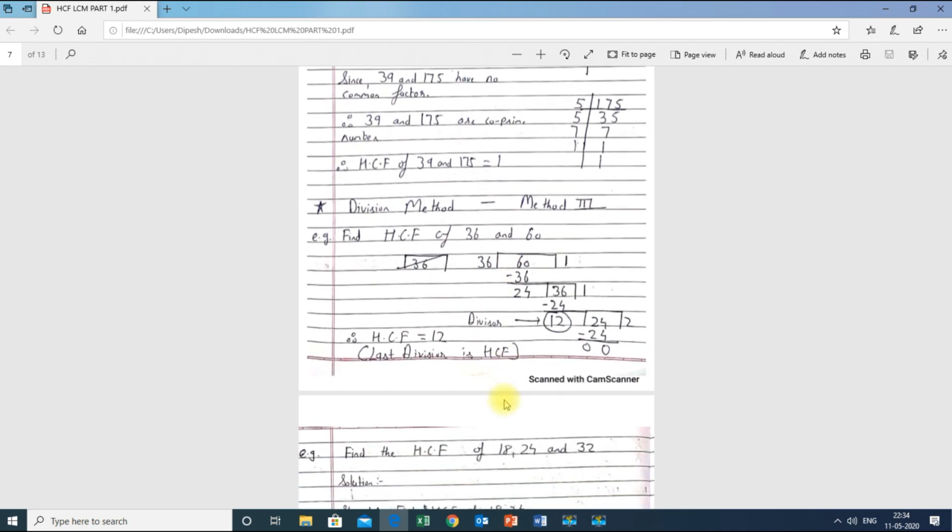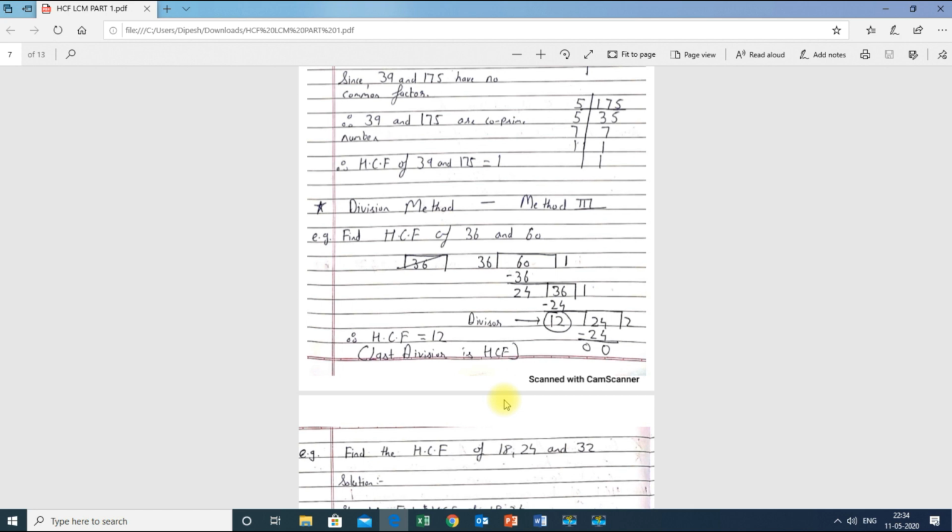Fine, okay, now we are going to learn about the next method. That method name is the division method. We have already learned about the common factor method and the prime factor method. Now this is the division method. It is a little bit tricky, but if you understand and do it with proper care, avoiding mistakes, you will get the right answer. That is 100% sure. It's very easy. The same way we do normal division, we have to do. Nothing to worry about that.